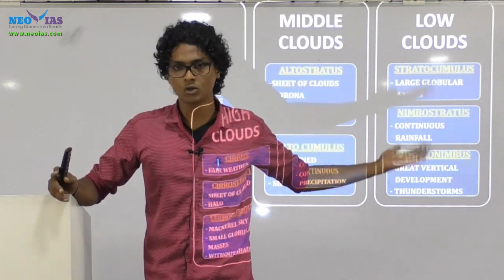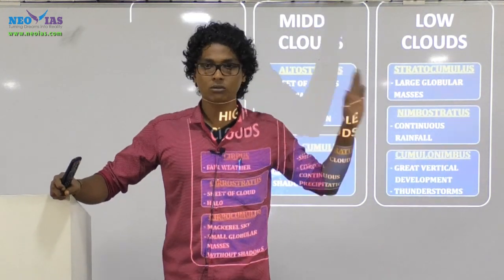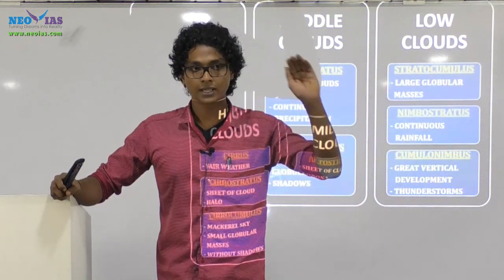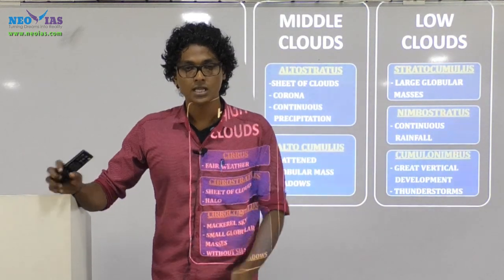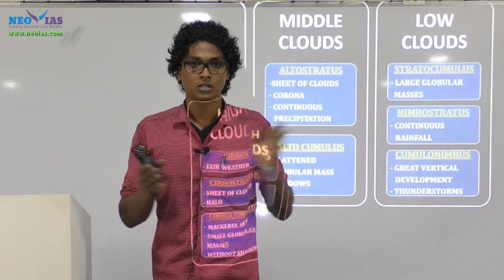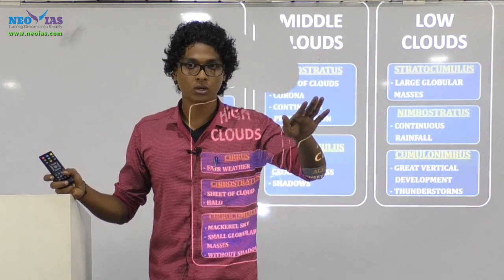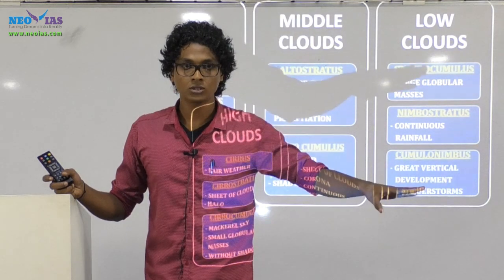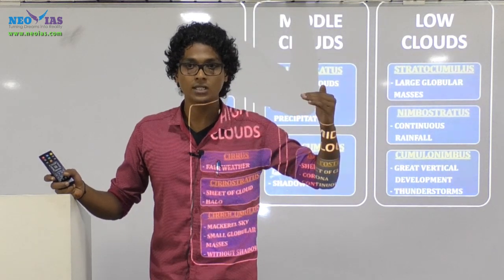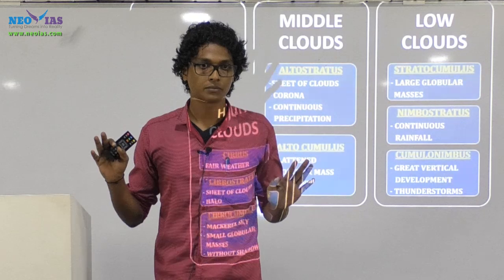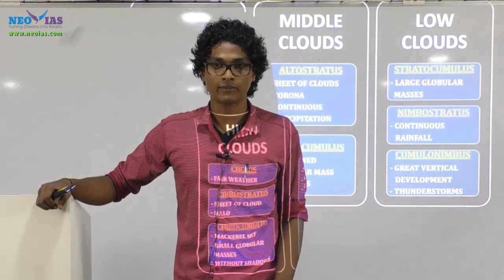At the same time, the normal low clouds or middle clouds can also reflect terrestrial radiation, but in the case of blocking insolation, the effect is more for low clouds and middle clouds. So if you have low cloud or middle cloud formation, it will block the insolation, reducing the temperature. Clear? Clouds have two kinds of effect.